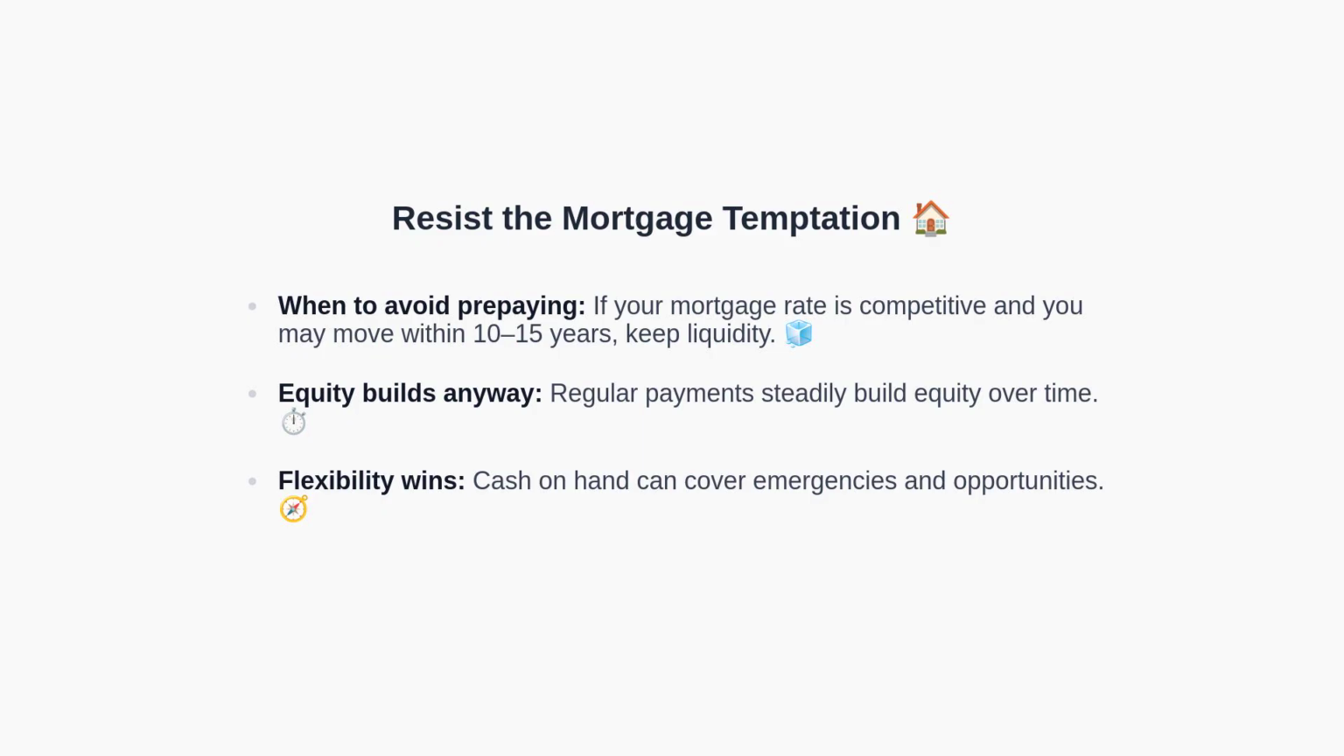Generally, avoid large voluntary mortgage prepayments when your rate is competitive, or if you anticipate moving within 10 to 15 years. Equity accrues through regular payments. Meanwhile, liquidity provides resilience against emergencies and flexibility to seize opportunities. With mortgage strategy clarified, let's quantify the safety net you need.